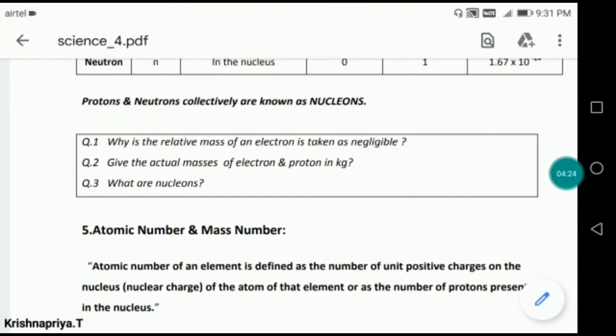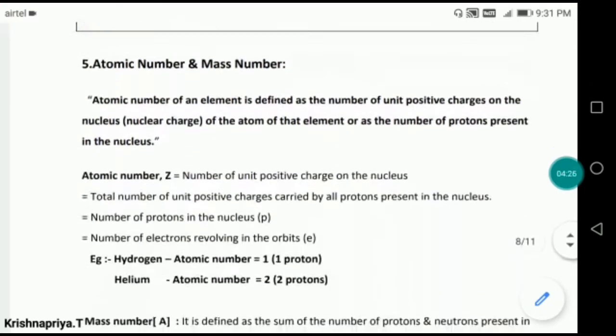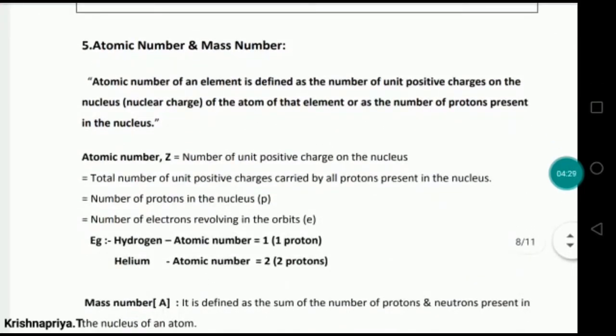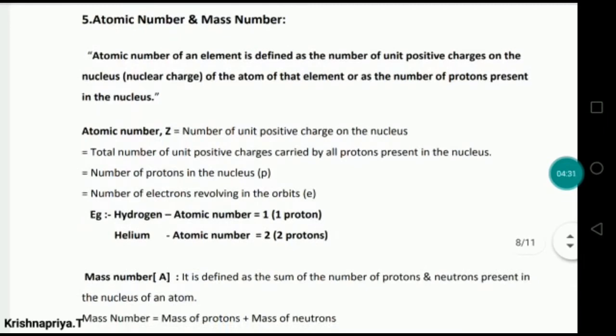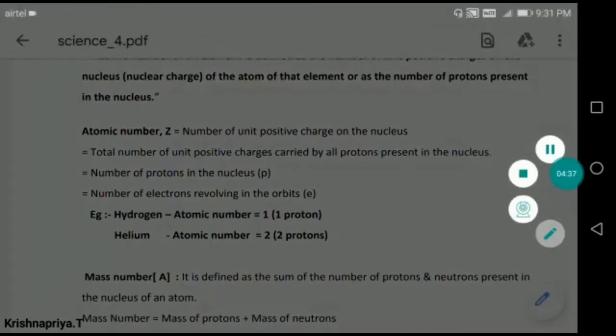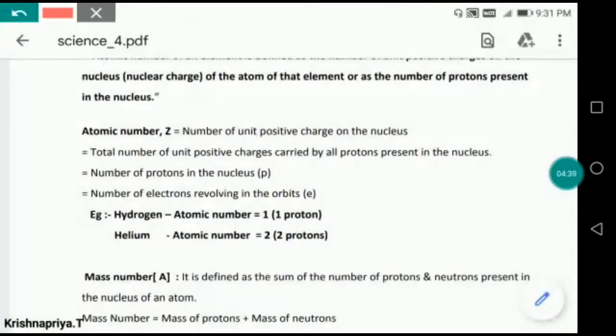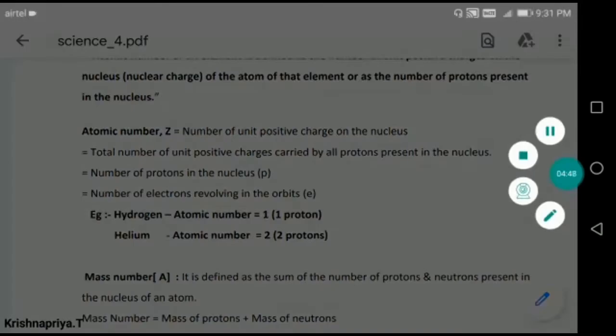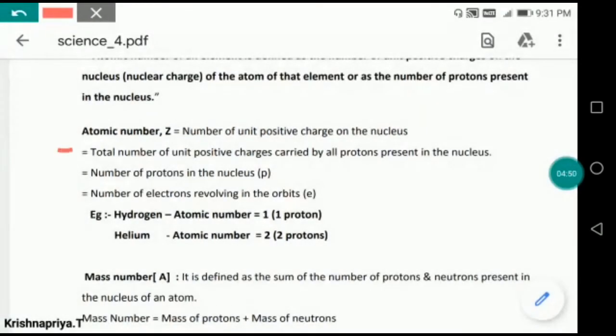Now come to the fifth one, that is atomic number and mass number. The atomic number of an element is defined as the number of positive charges present in the nucleus of that atom. So simply, I can tell how much positive charge is present in a particular atom. We can tell that this is the atomic number of an atom. We represent the atomic number with capital Z.